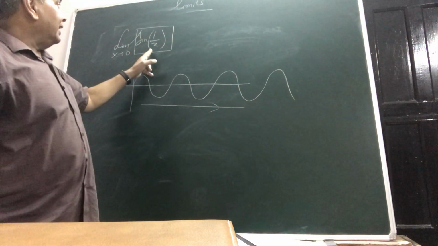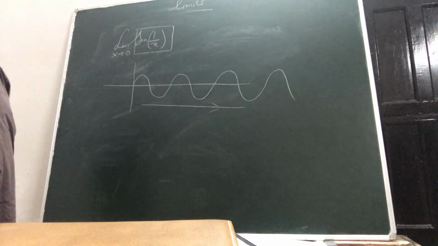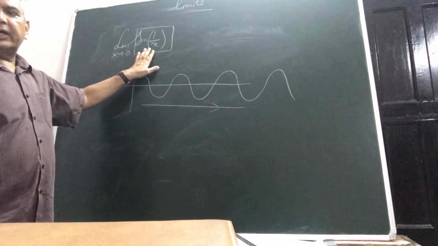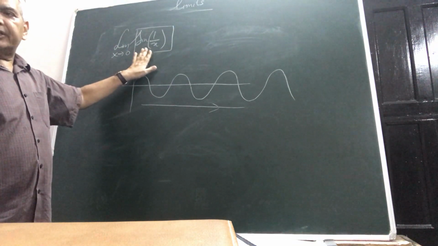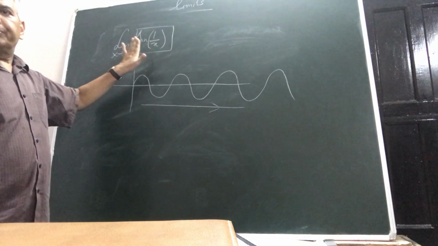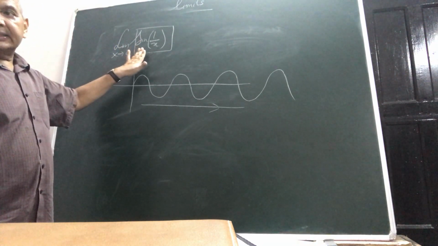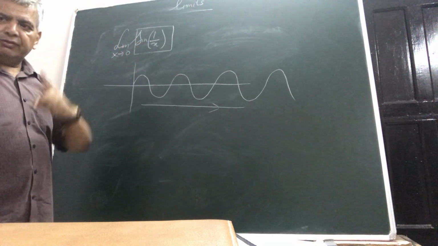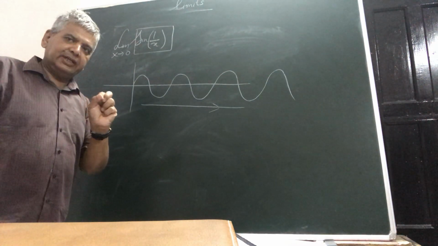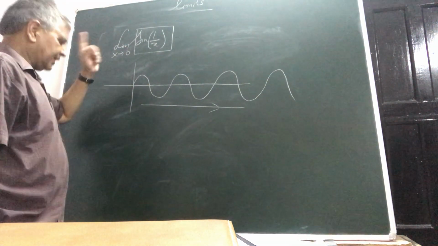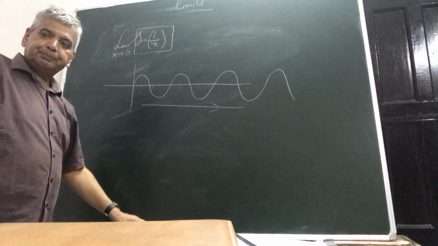That's the second point which needs to be taken care of. I have given you a counterexample just to make you aware that for a limit to exist, the functional value should converge towards a definite, specific number when x tends towards a fixed number.